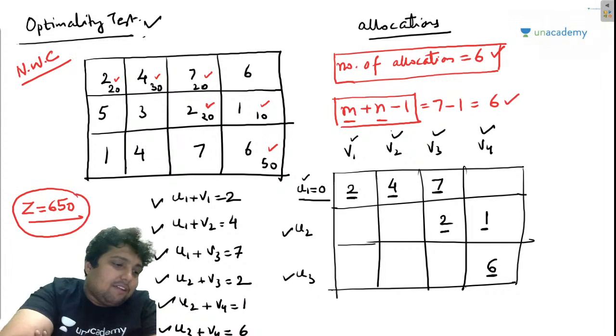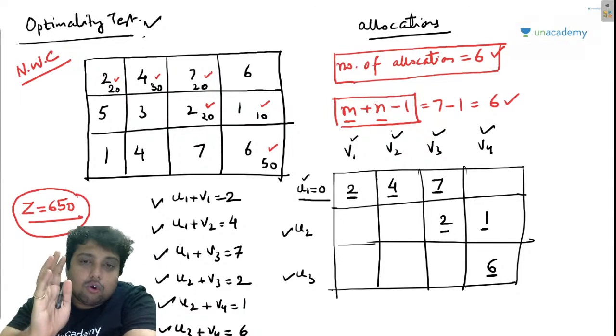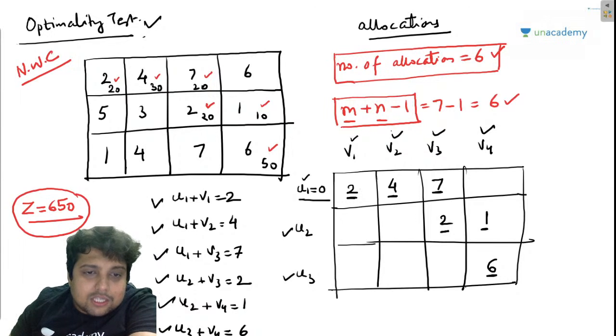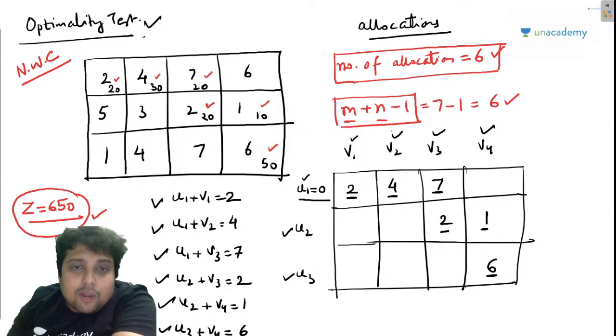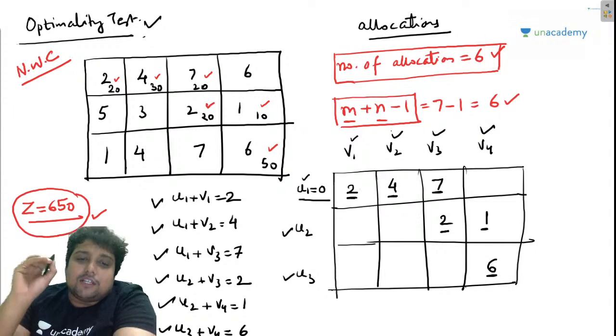So I have already found the feasible solution, and I know that the transportation cost is 650 if we keep 20 packets of Maggie here at 2 rupees, 30 packets here at 4 rupees, 20 packets here at 7 rupees, and so on.